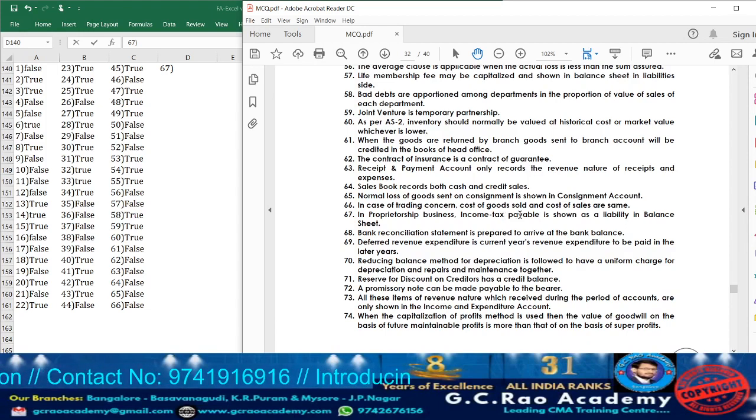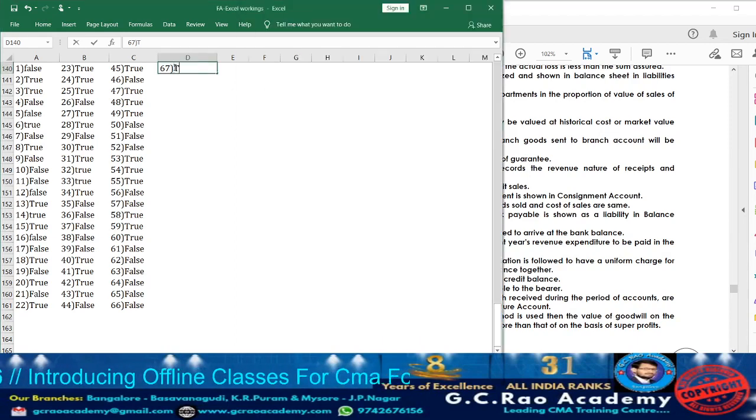Sorry, income tax payable means outstanding. Income tax payable means outstanding income tax. Whatever is there, it will be treated as a liability and hence it will be shown in the balance sheet. So accordingly, the statement is true.